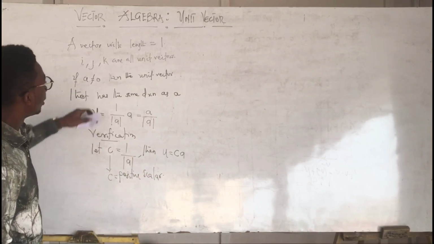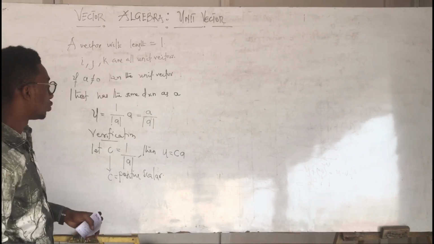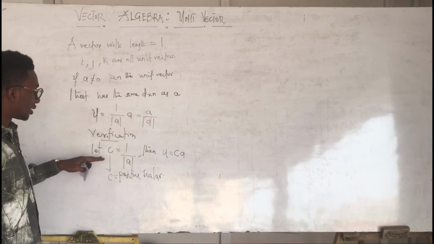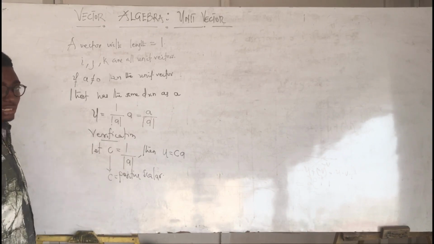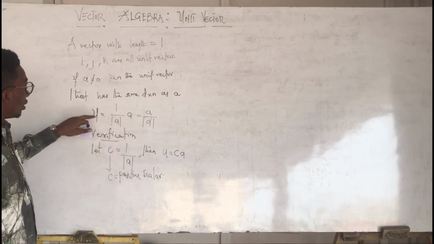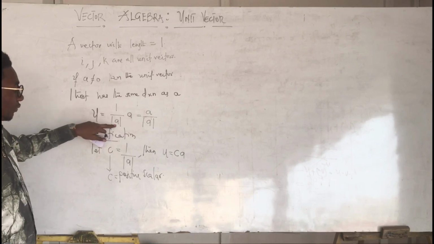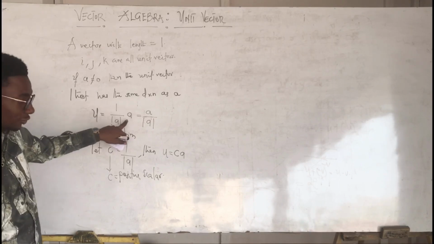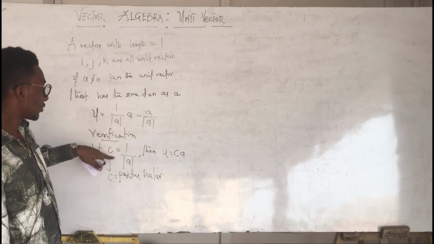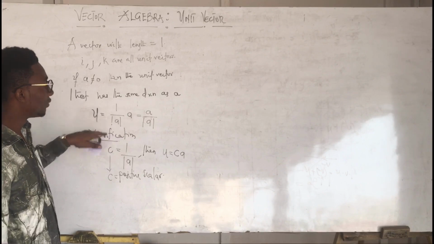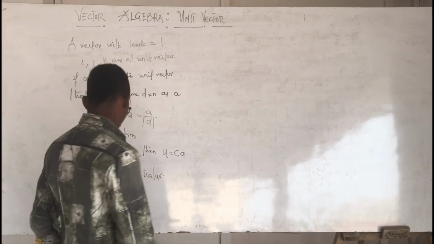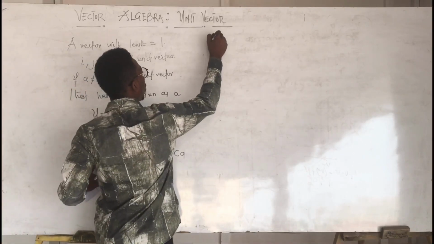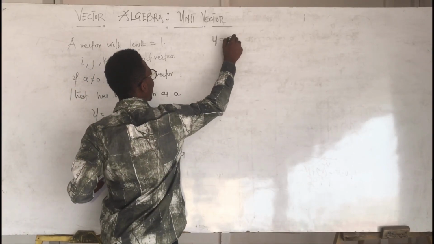We say a unit vector has length 1, so we want to know whether when we verify this, we will get 1. We first consider C to be equal to 1 over the magnitude of vector A. Then U is equal to C, a scalar, multiplying the vector itself. So we are multiplying the vector by a scalar to give the unit vector. So we can say U is equal to CA.